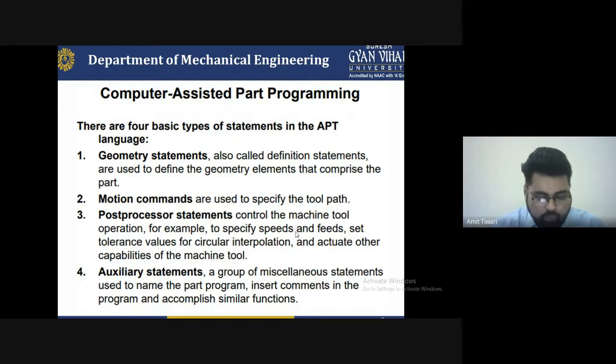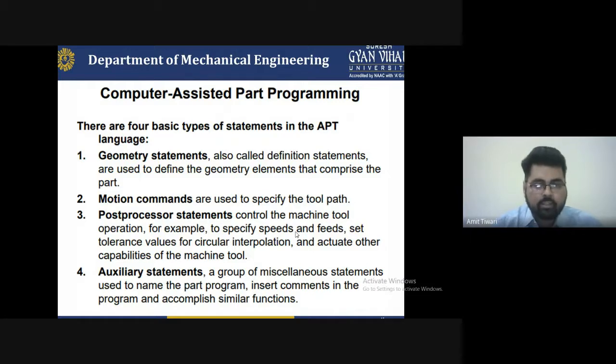You just have to specify that particular tool path. This tool will be moved along the axis and in the XY plane, YZ plane, ZX plane. For this, tolerance will be given to that particular path. But if there is a large tolerance, that means your product will not be made to an accurate dimension, because all the products are to be made with equal dimensions. That's why we can say the post processor statement must be correct, and all the machine tools and components have the same design or the same capabilities of the machine tool.